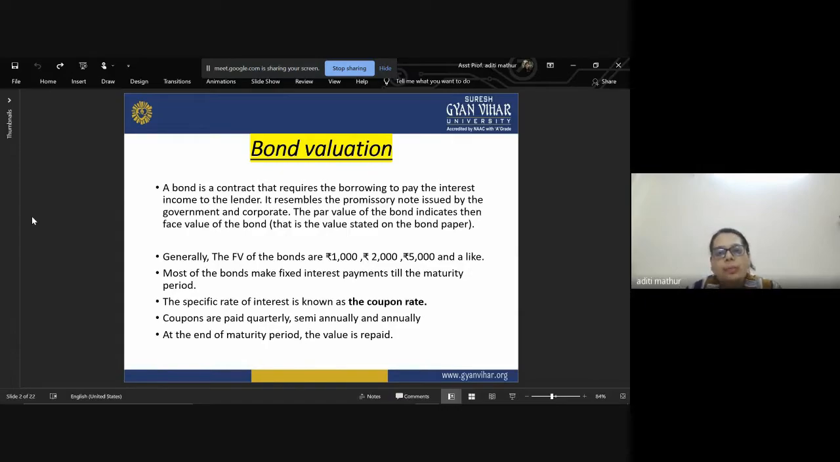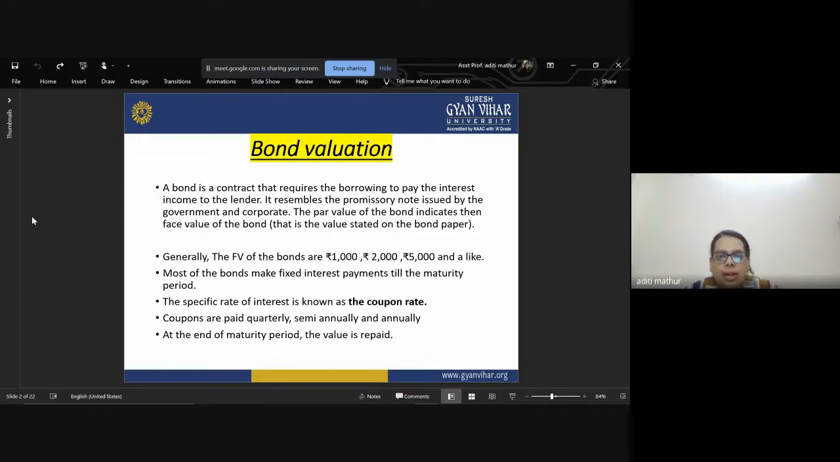The par value of the bond indicates the face value of the bond, that is the value stated on the bond papers. So there is a bond paper, a contract. The value which is written on that contract paper is your par value. It is the face value of that security which is the bond. Generally, the face values of bonds are 1,000, 2,000, 5,000, and alike. So that means they are in multiples of 1,000. You cannot issue for 200 rupees or for 250 rupees. It has to be in thousands.